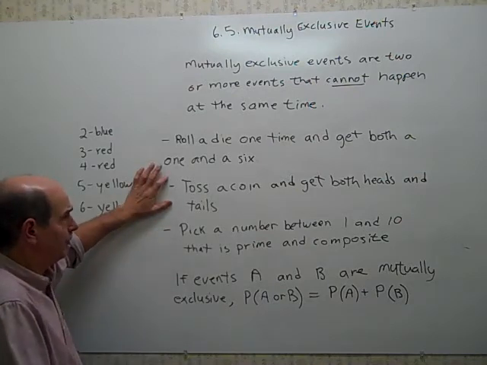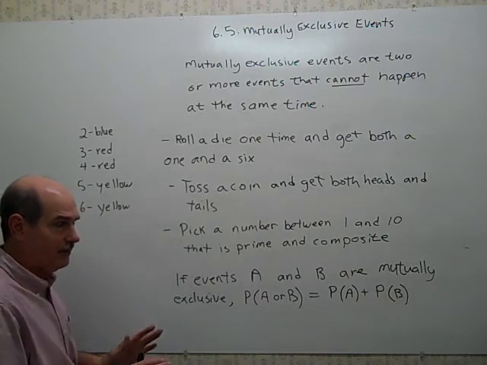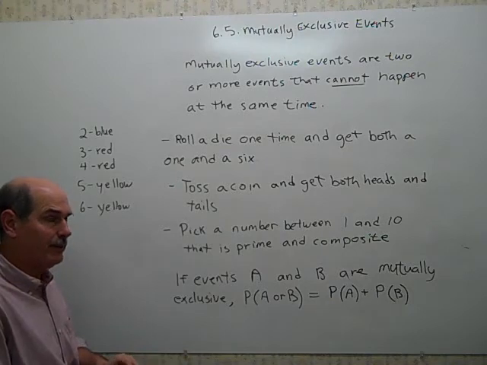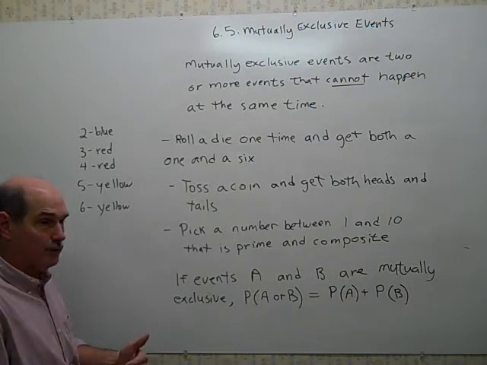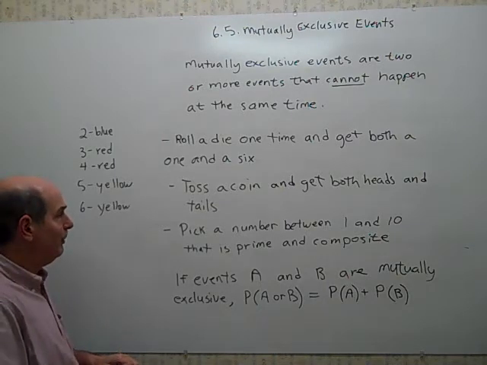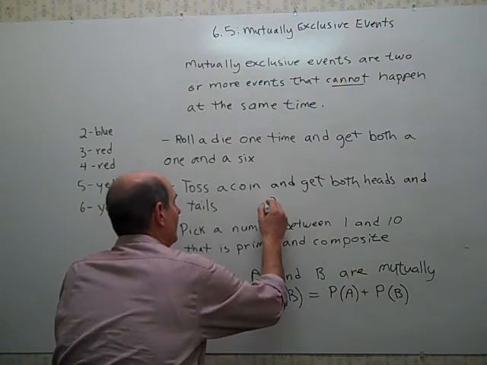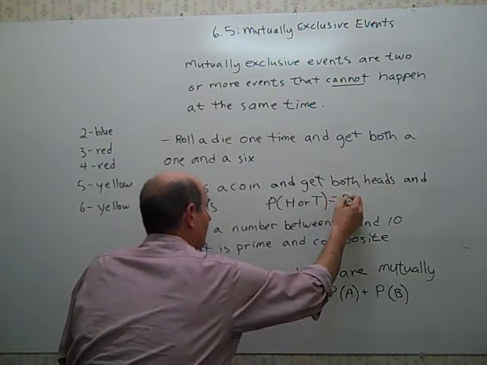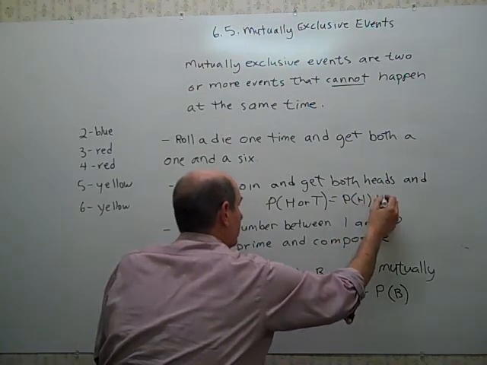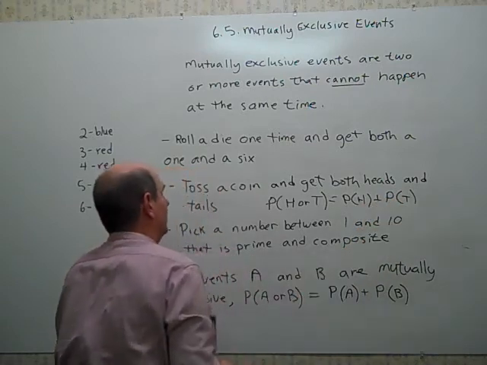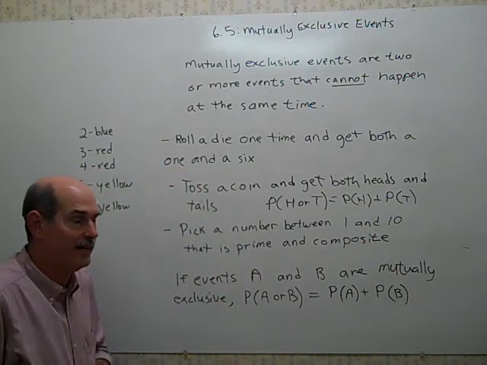And the probability when you toss a coin that you get a heads or tails, because you really can't connect these events with the word and, because that means they could happen together, and they can't happen together because they're mutually exclusive. You can connect these events with the word or, because one or the other could happen, but not both together. So the probability of heads or tails would equal the probability of heads plus the probability of getting tails, which is a half plus a half, which is 1. So that's how you would figure that out.